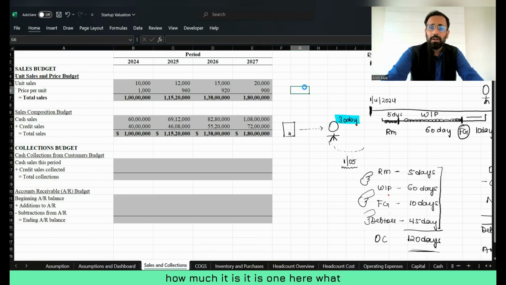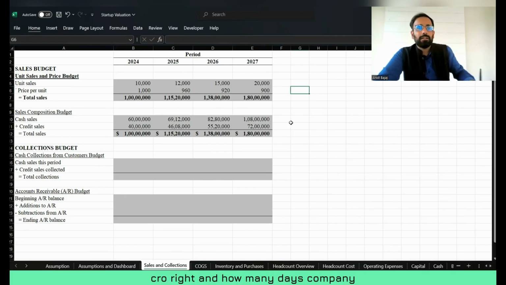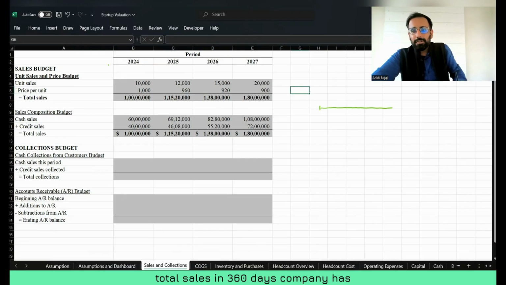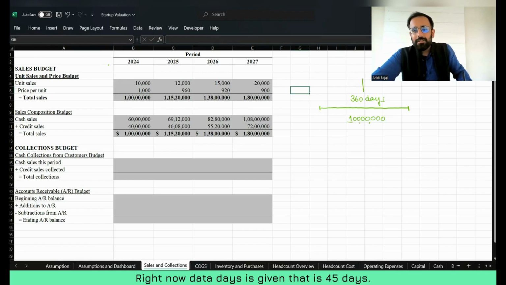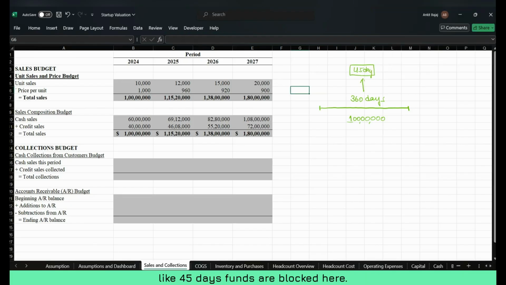The company has performed total sales of 1 crore. And in how many days has the company performed this total sales? The company has performed this total sales in 360 days. I'm talking about first year sales. So the company has performed 100 lakh, or 1 crore, of sales in 360 days. Now, debtor days is given, that is 45 days. It means out of total sales, 45 days of funds are blocked. So is it possible for you to take out 45 days of funds to find out the debtor value?